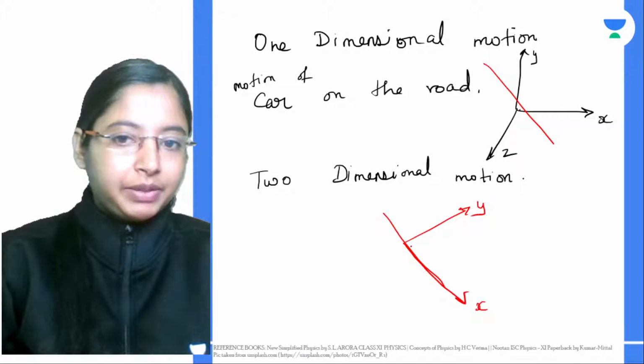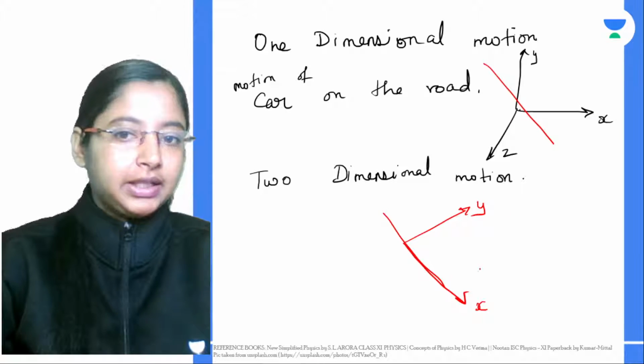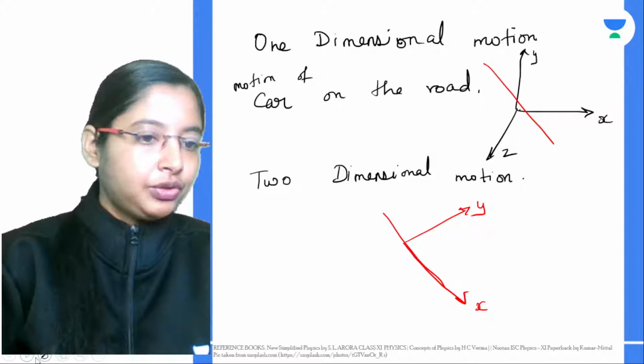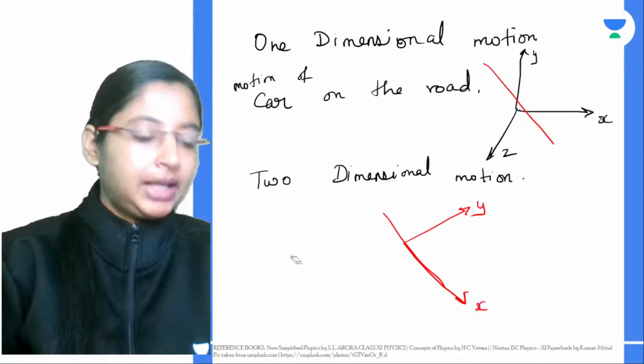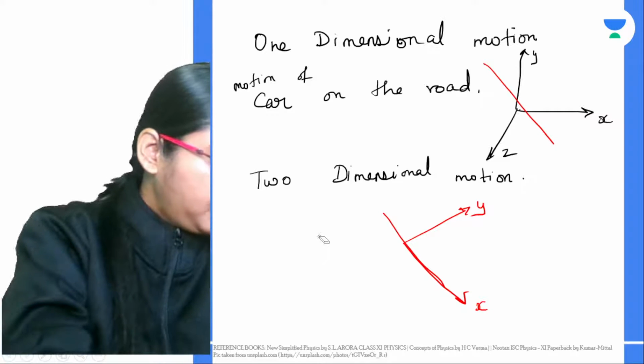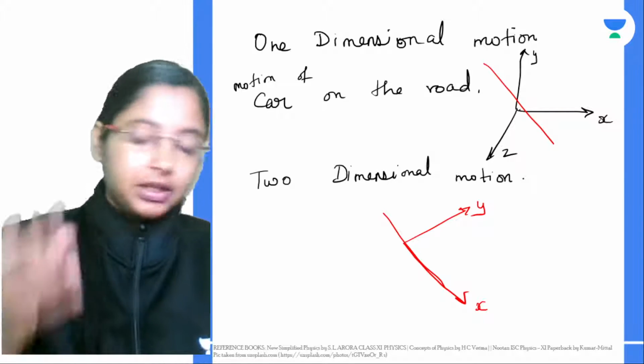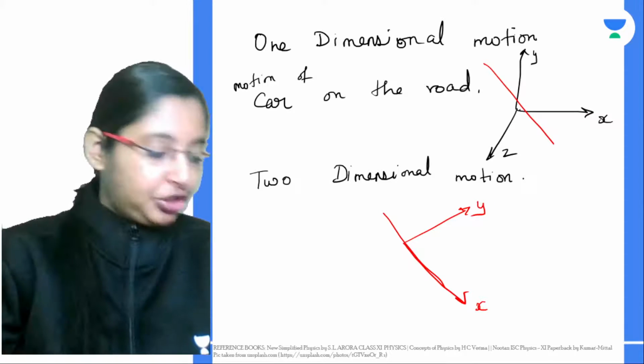I can still explain the motion of the car using just one axis. When you say two-dimensional motion, you will need at least two of the three coordinates to specify the position of the object with change in time.